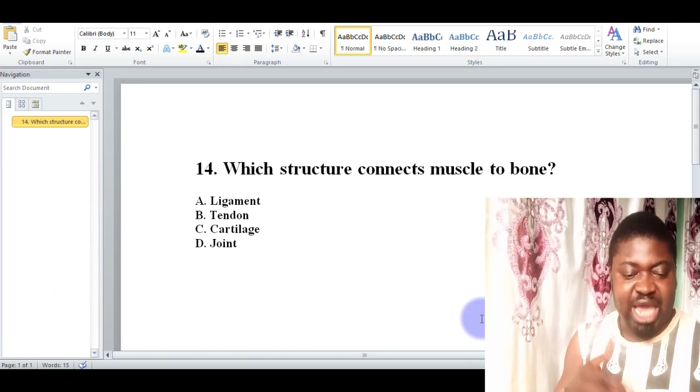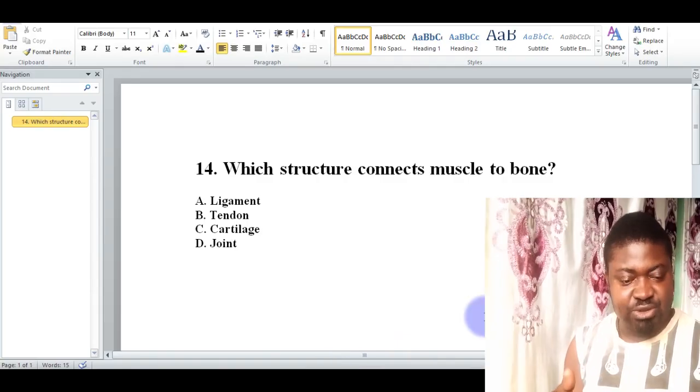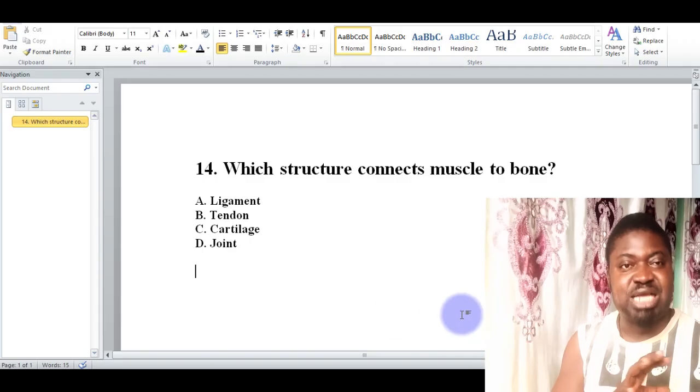Which structure connects muscle to the bone? A, ligament, B, tendon, C, cartilage, D, joint. Which is correct here? The correct answer is tendon.